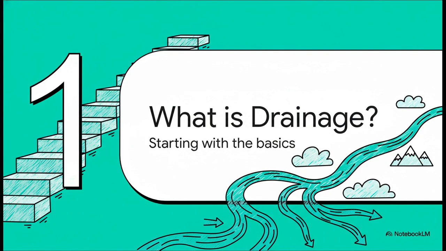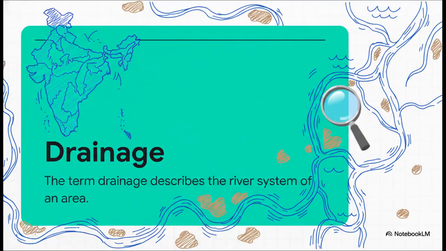All right, so let's begin with the most fundamental question. What exactly do we mean by the term drainage? It's actually very simple. In geography, when we say drainage, we are not talking about the pipes in our homes or cities. We are talking about the natural river system of an area. So drainage is just another way to describe the network of rivers that flow across a landscape.